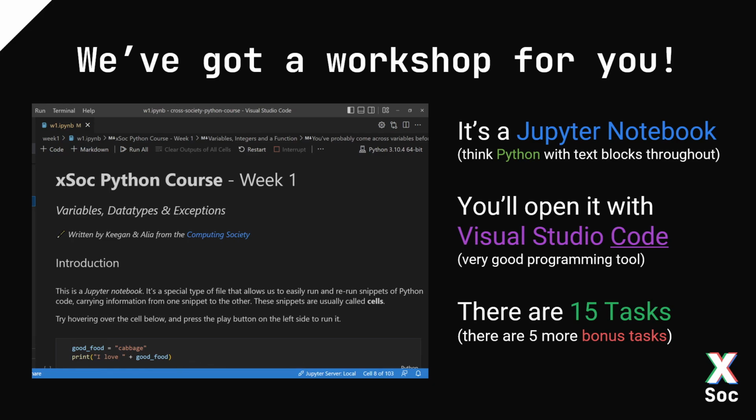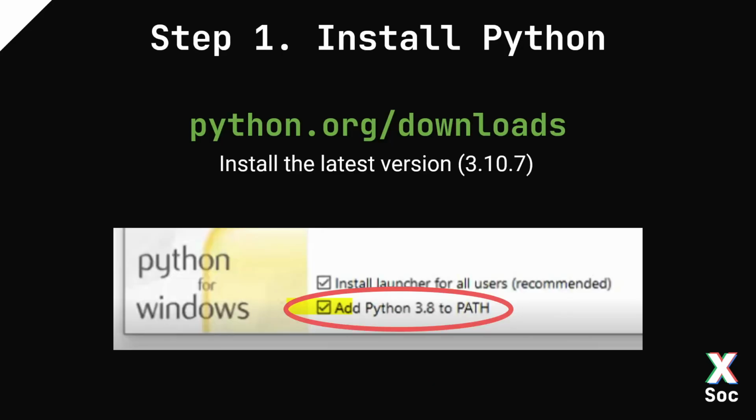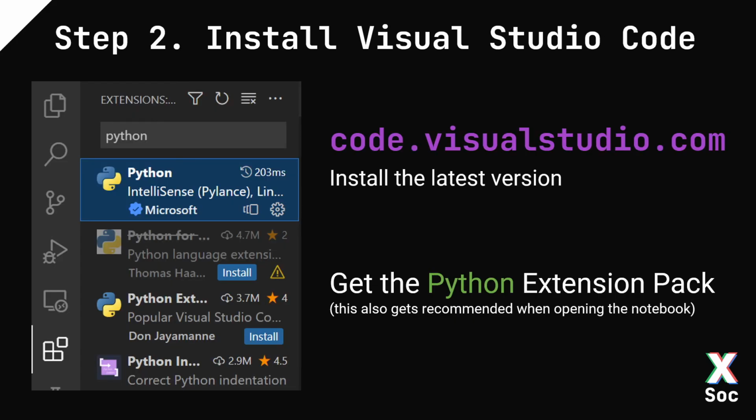It's quite simple to install. So firstly, you need to have Python to run Python. So go to python.org/downloads, install the latest version, which at the time of recording is 3.10.7, and make sure to tick the Add Python to Path box. You don't necessarily need to do that, but it will save you a lot of pain down the line. Step 2 is to install Visual Studio Code. Again, there's a link. And please get the Python extension pack. This also gets recommended when you open the notebook.